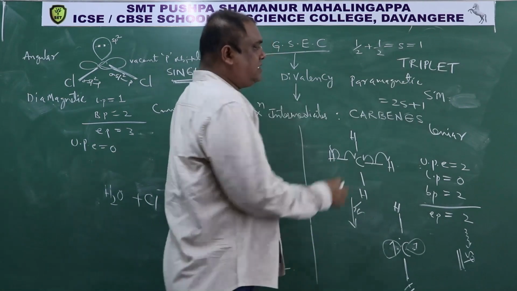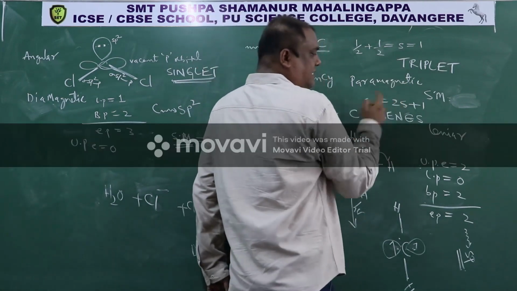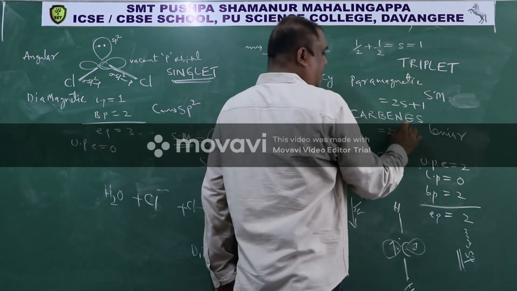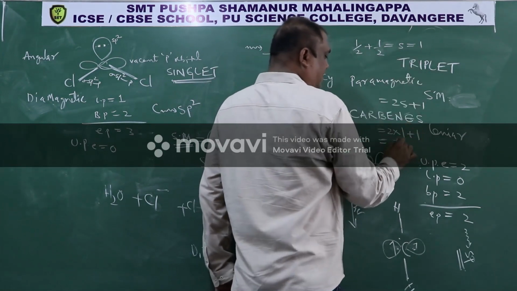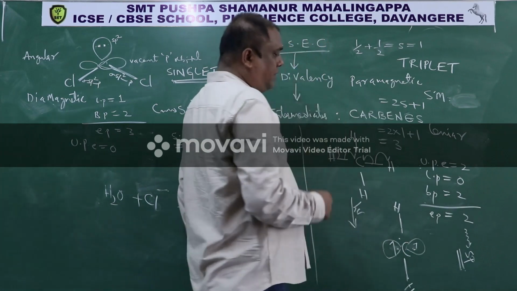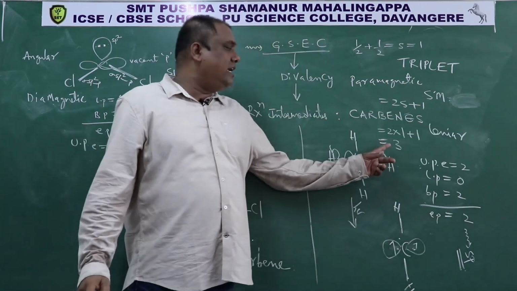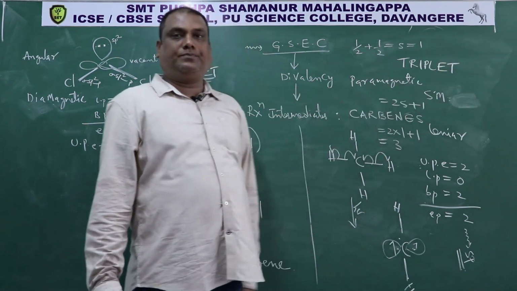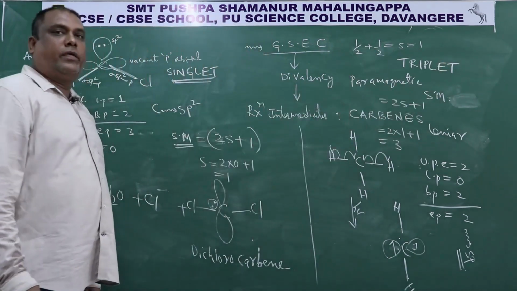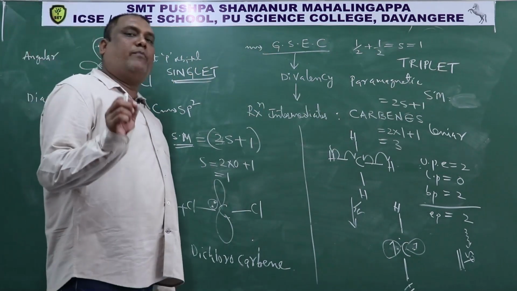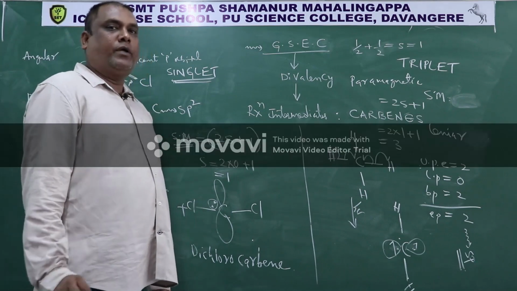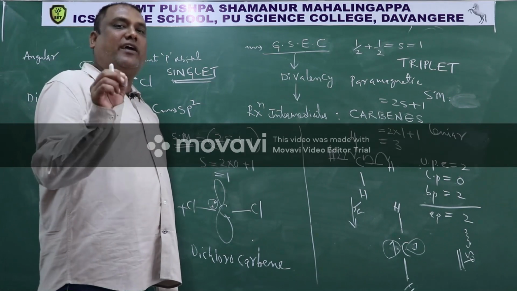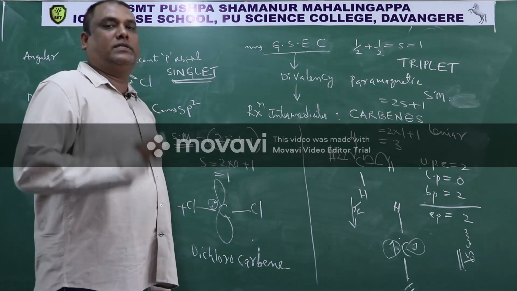So S value is 1. So I will substitute S here, then it will become 2 into 1 plus 1, 2 plus 1, 3. So here spin multiplicity we are getting as 3. That's why it is called triplet carbene. So now, according to Hund's rule of maximum multiplicity, if spin multiplicity is more, then the species or ion or atom is highly stable.